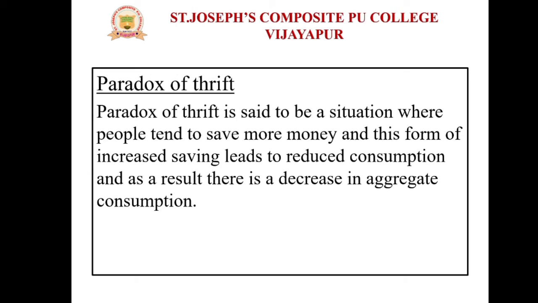Paradox of thrift is said to be a situation where people tend to save more money, and this form of increased saving leads to reduced consumption, and as a result there is a decrease in aggregate consumption. So what is this paradox of thrift? It is a situation where people tend to save more money, and this increased saving leads to reduced consumption, and as a result there is a decrease in the aggregate consumption.